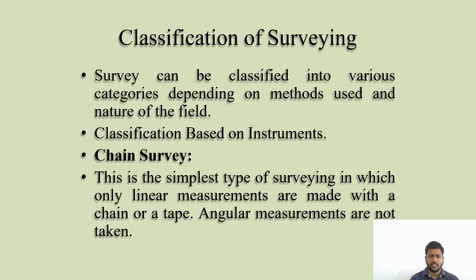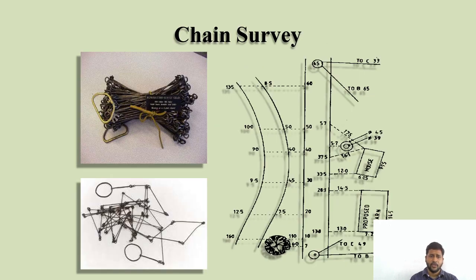Chain survey is the simplest type of surveying, in which only linear measurements are made with a chain or tape, and angular measurements are not taken. When you are doing chain survey, there are different types of chains. In the surveying lab, we have metric chains. The metric chains are available in 20 meters and 30 meters. By using these metric chains, we do this survey.